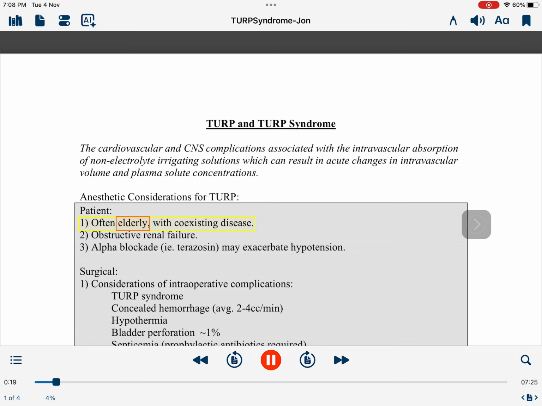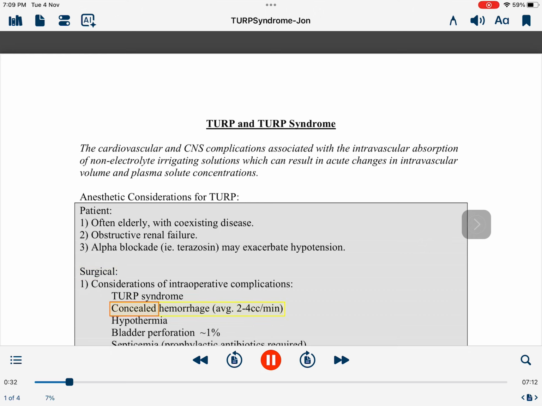Anesthetic considerations for TURP patient. 1. Often elderly, with coexisting disease. 2. Obstructive renal failure. 3. Alpha blockade, i.e. terazosin, may exacerbate hypotension. Surgical: 1. Considerations of intraoperative complications.